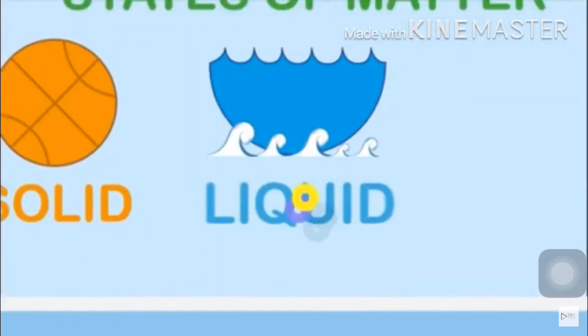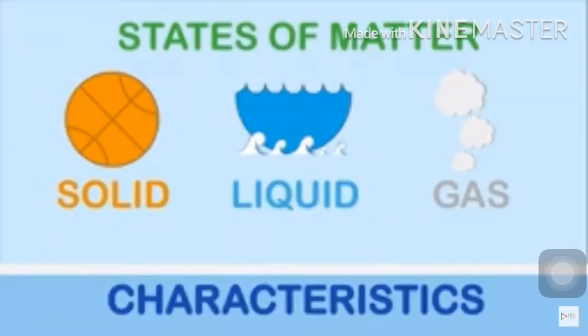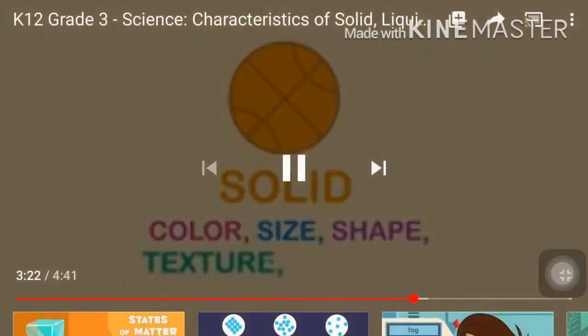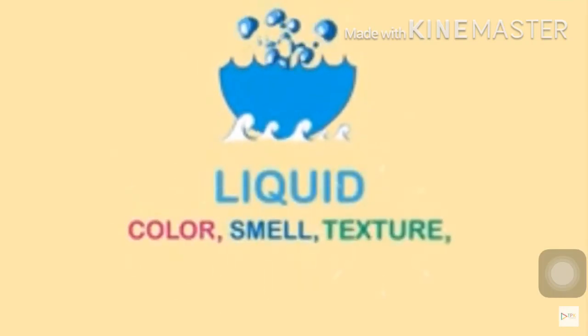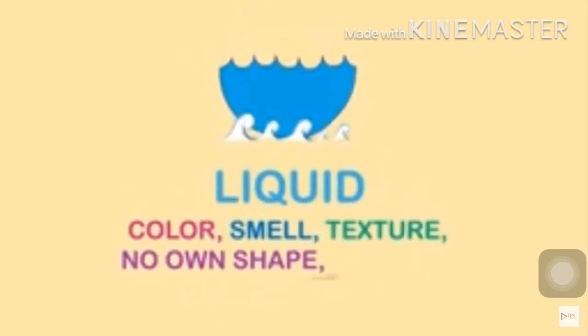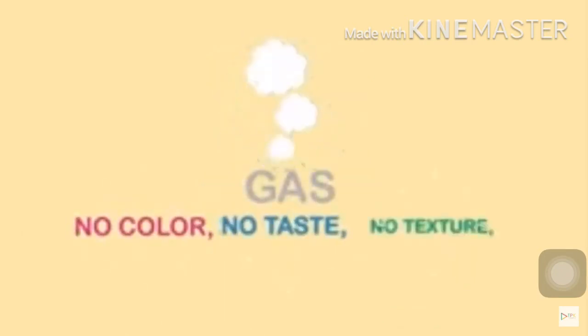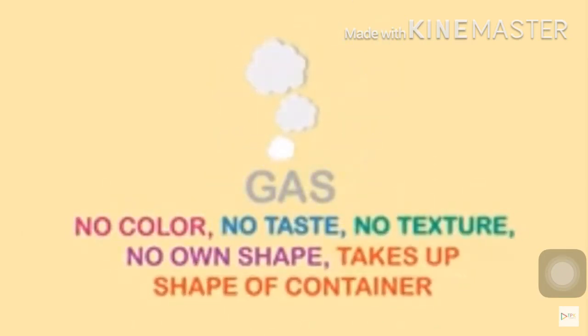Once again, the different states of matter, solid, liquid, and gas, have their own characteristics. Solid objects have color, size, shape, texture, and hardness. Liquids have color, smell, and texture. They don't have their own shape, they only take the shape of their container. Gas have no color, taste, texture, or own shape. They only take the shape of what they're put in.